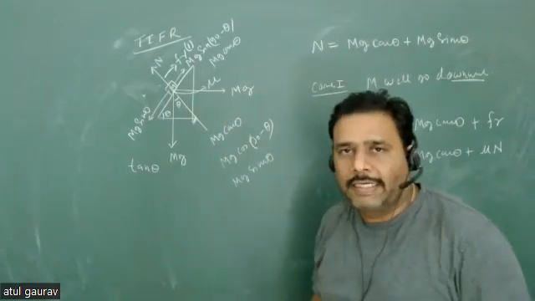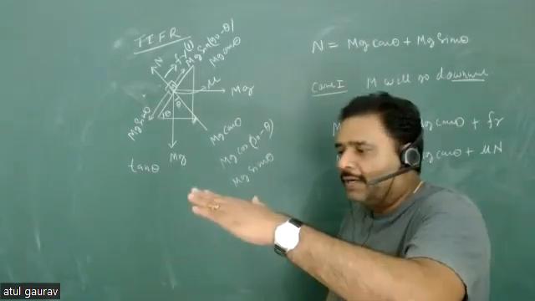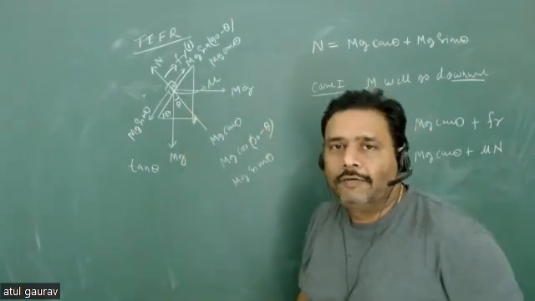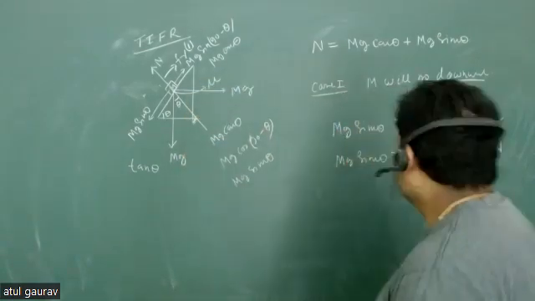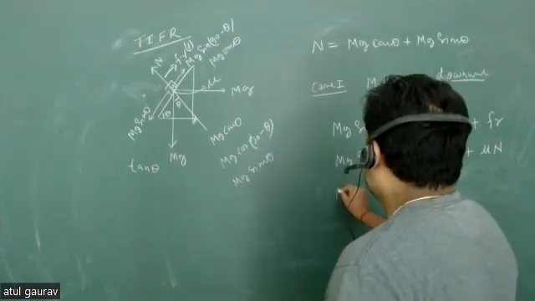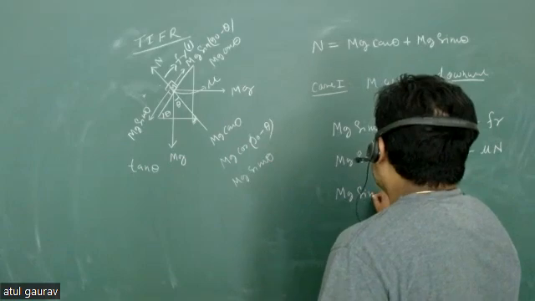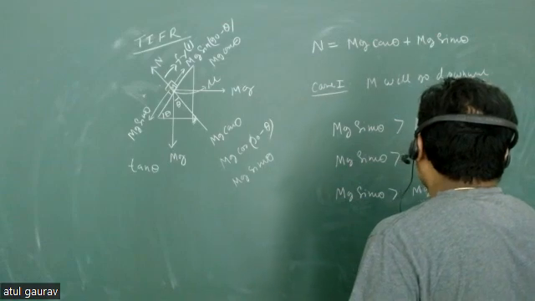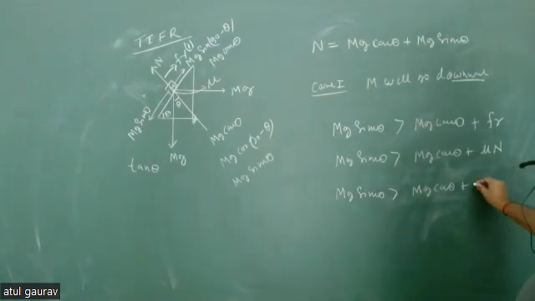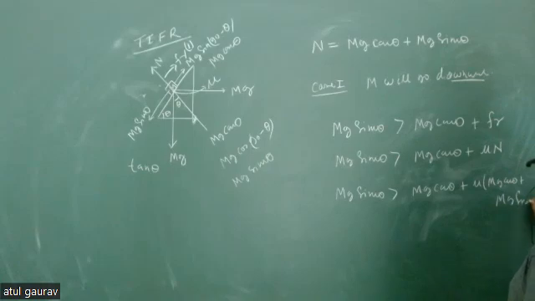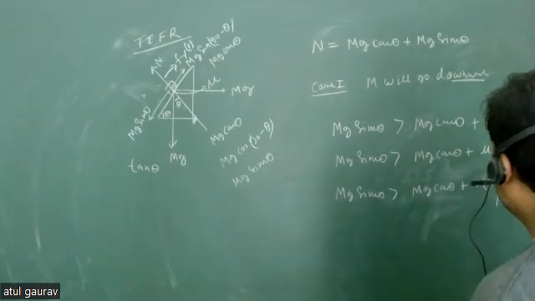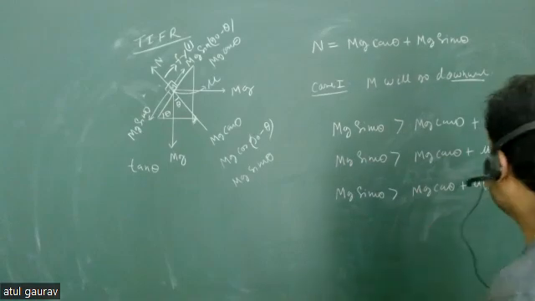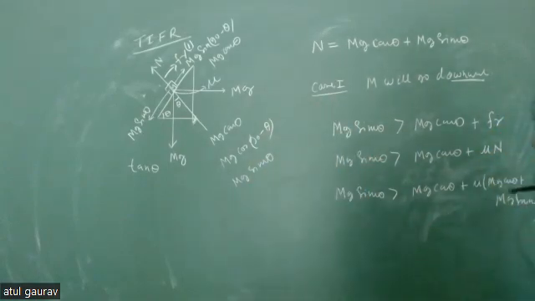There are more forces acting on this. One is weight and another is applied force, the component of applied force in the direction against the normal. So what you can do, you can write this particular thing. mg sin theta must be greater than mg cos theta plus mu into (mg cos theta plus mg sin theta). mg तो सारे जगह कैंसिल हो जाएगा, सबको cos theta से डिवाइड कर देते, because we have to give the answer in terms of tan theta.